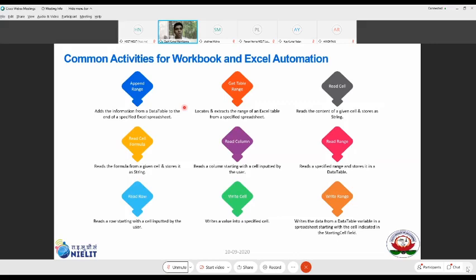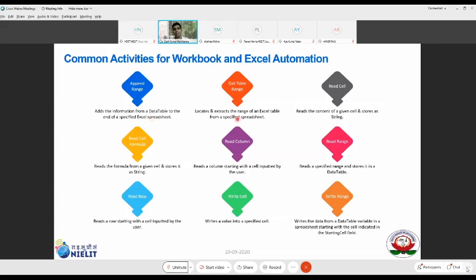All right. So having said that, append range is an activity which adds the information from a data table, the rows and column structure, whatever you're keeping in your cache, to a specified spreadsheet. When you want to add this data table into the spreadsheet, you can specify the range starting from column index A, row index 1 to column index J, row index 85. This will be the table which we are going to append. Append starting from which location, that also you can specify.